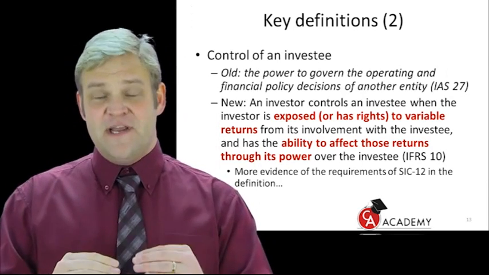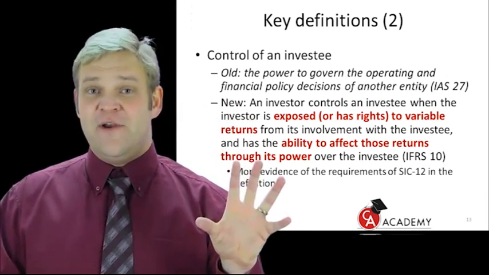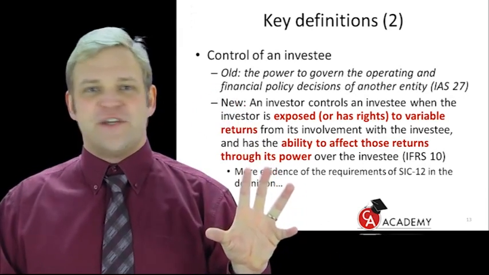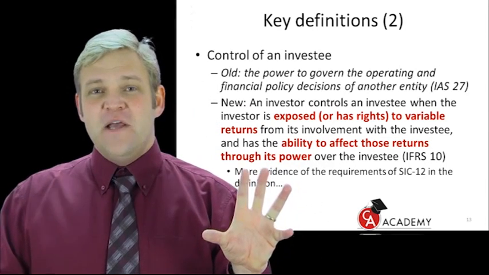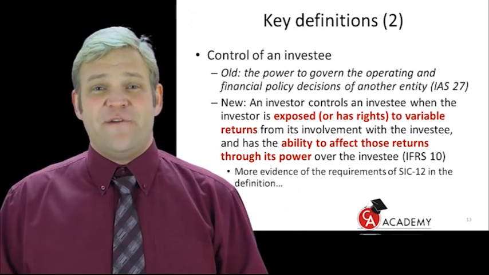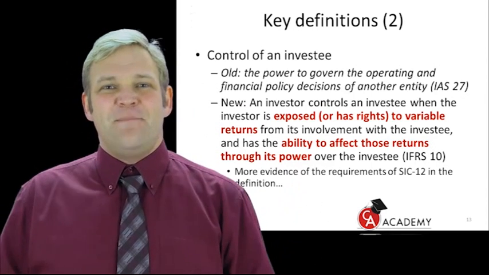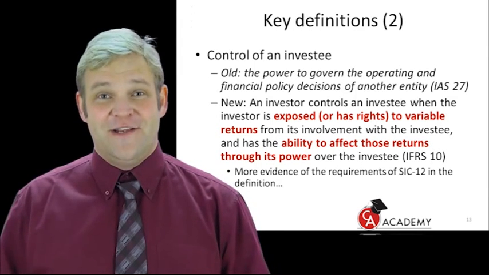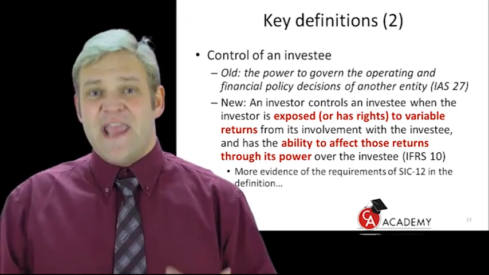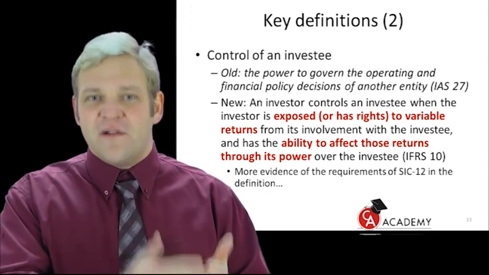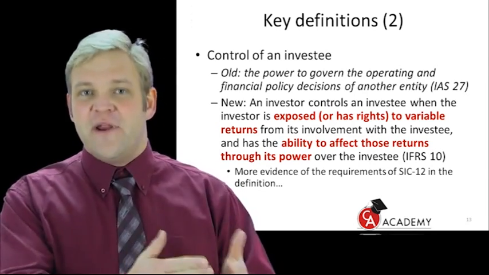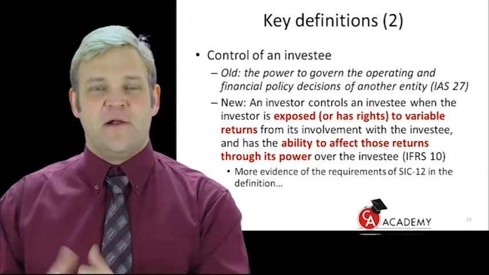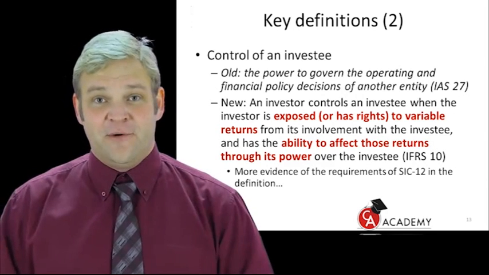So now you must say, all right, the returns are variable. I must firstly prove that. I'm not earning fixed remuneration or something like that. Okay? Then, for example, think about a preference share, 10% every year. Does that depend on the profit? No, it doesn't. You get your 10% preference dividend regardless. Do you agree? So the question is, is there control? No, because there's no ultimate exposure to variable returns. So we're looking here at our ordinary shareholders. They will be in the typical position of exposure to the variable returns.